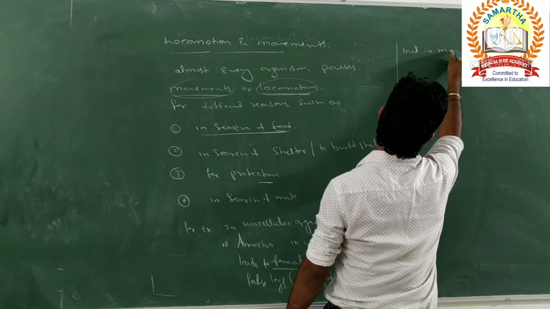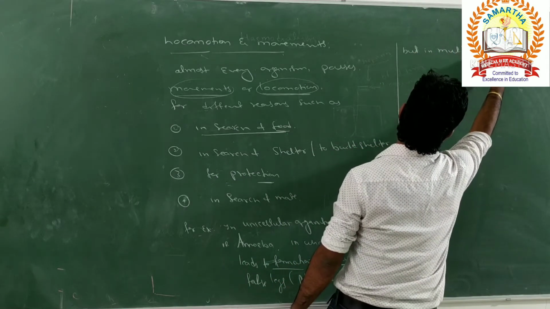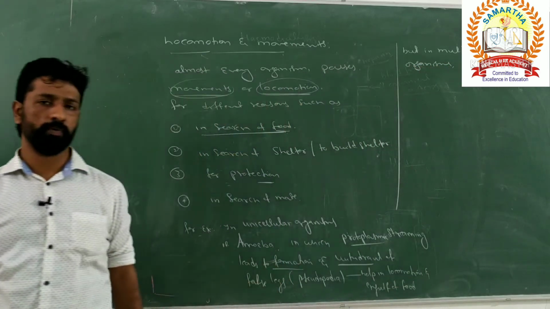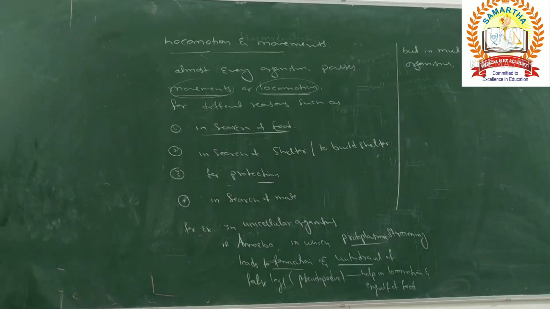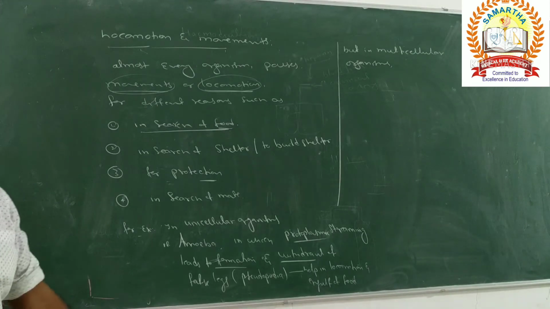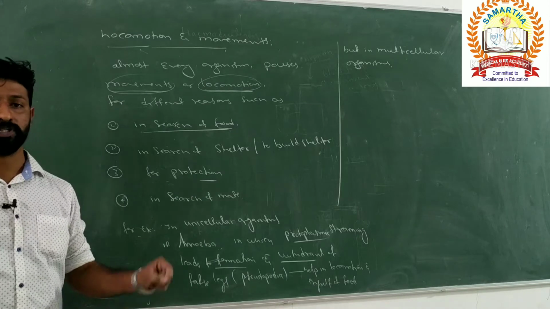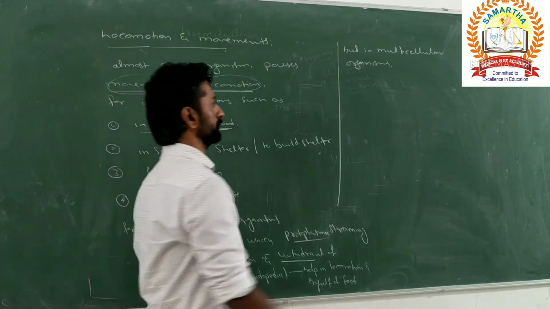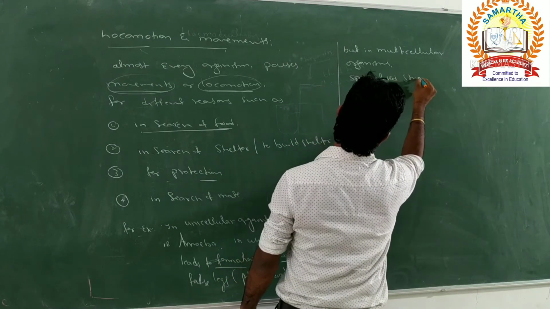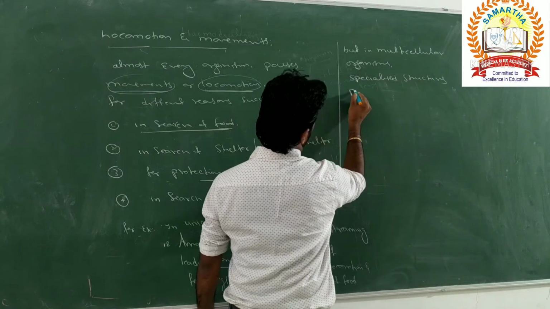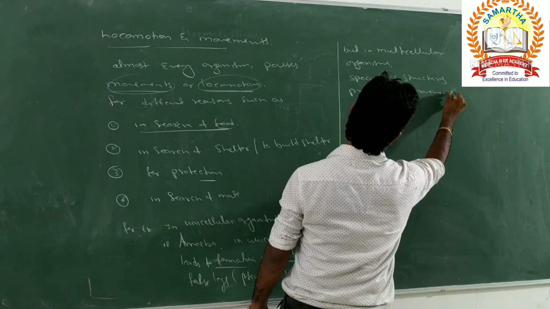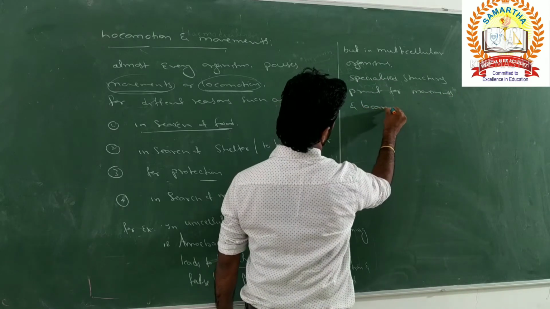In multicellular organisms, specialized structures will be present for carrying out movement as well as locomotion, right? So what are those specialized structures? In case of multicellular organisms, specialized structures are present to carry out movement as well as locomotion.